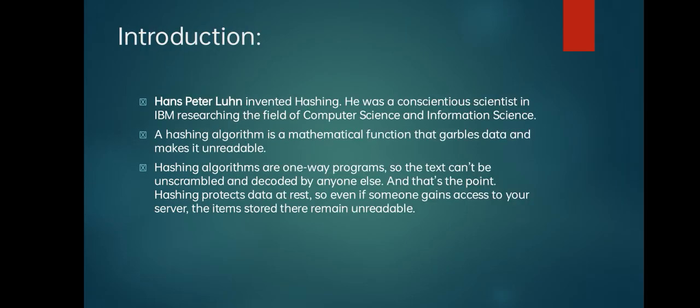So the introduction covers how Hans Peter Luhn invented it and what is meant by a hashing algorithm. So let's see. Hans Peter Luhn invented hashing as we will see right now. He was a conscientious scientist at IBM researching the field of computer science and information science. A hashing algorithm is a mathematical function that grabs data and makes it unreadable. It's nothing but combining the text with mathematical functions and making it unreadable, undecodable.